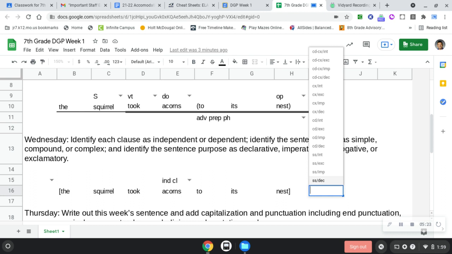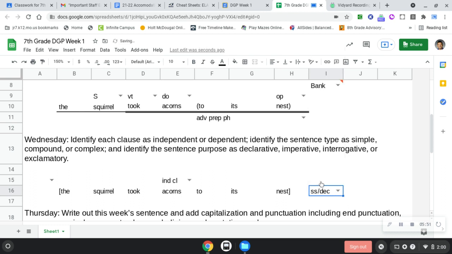Now, an interrogative statement is a question. Are we asking this as a question? Is anyone yelling "The squirrel took its acorns to the nest"? No, that seems weird. Is this a command? That's what imperative means. It means a command. Are we telling the squirrel to take the acorns to its nest? No. So we have a declarative. Declarative simply means that we're stating it as fact. This is the way it is. It just is.